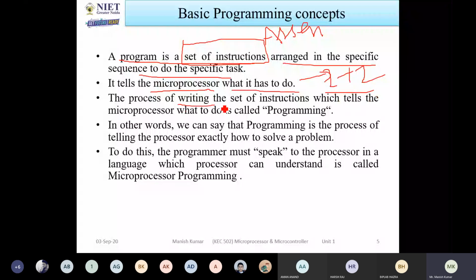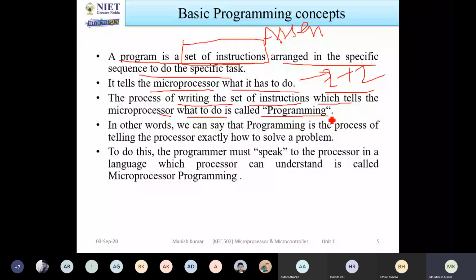So the process of writing a set of instructions which tells the processor what to do is called programming. If we are talking about instructions, it means you are talking about one instruction. When you are combining the instructions and those instructions do some specific task, that is called programming. In other words, programming is the process of telling the processor exactly how